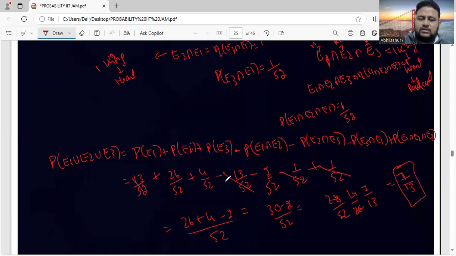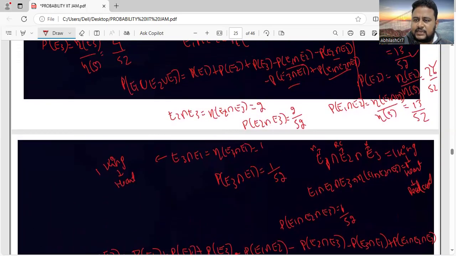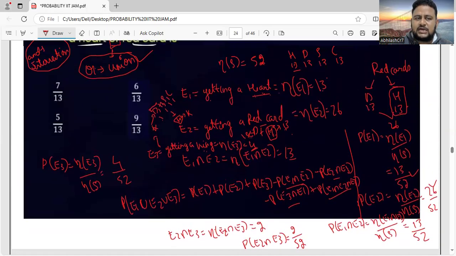Okay, what is the option that is given? Although we took a lot of time, you gained a lot of knowledge when it comes to cards. So here the correct answer is this option, 7 by 13. So this is the correct option, friends. For this question, there are 3 events. You have to remember this formula for 3 events. First of all, I told you the basics about cards.